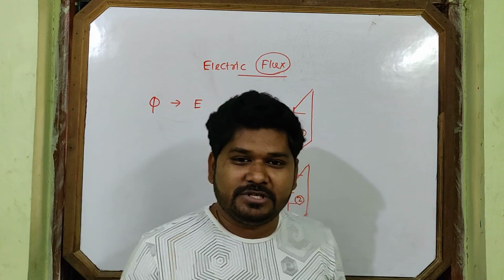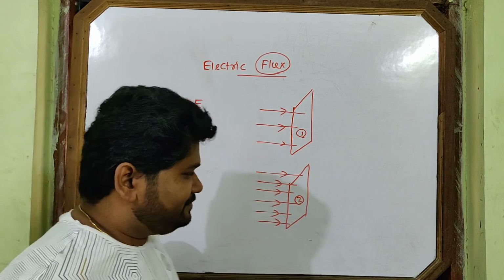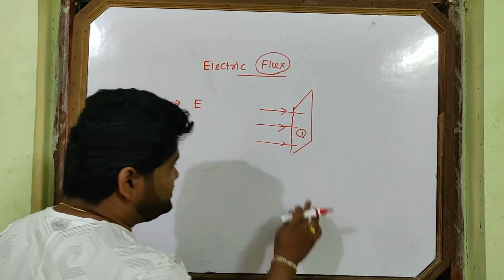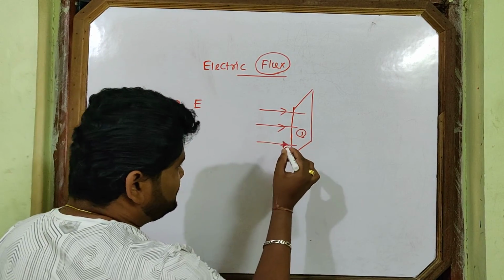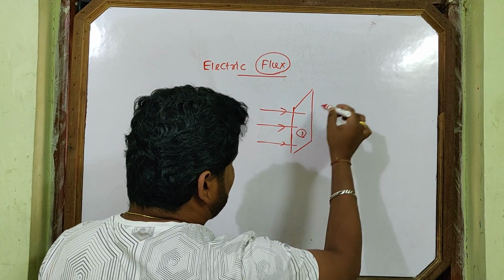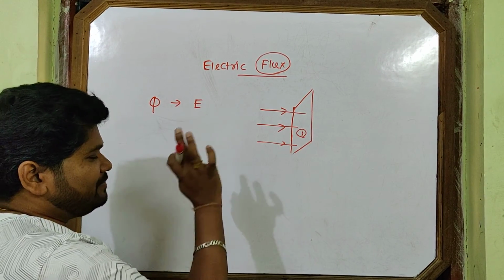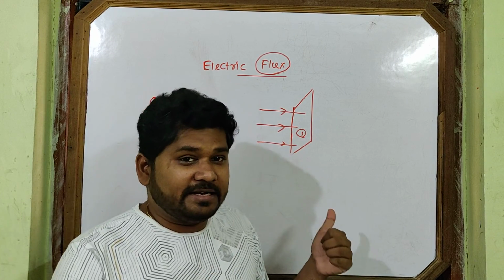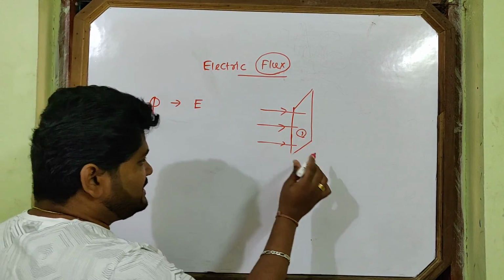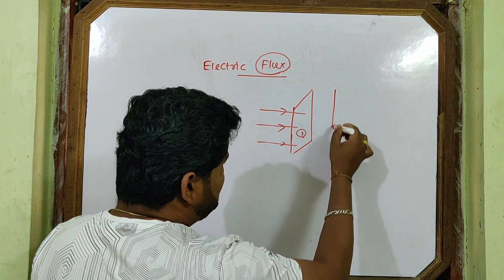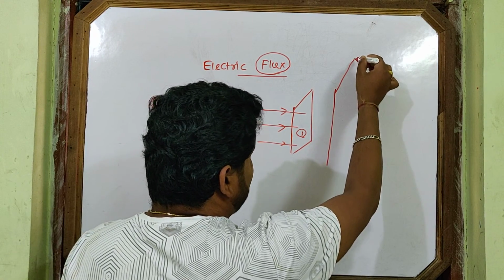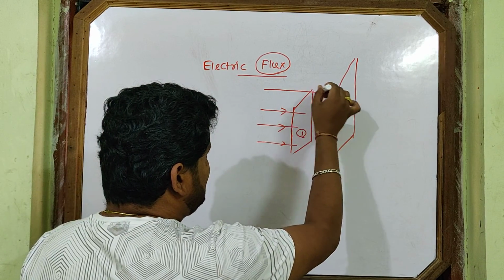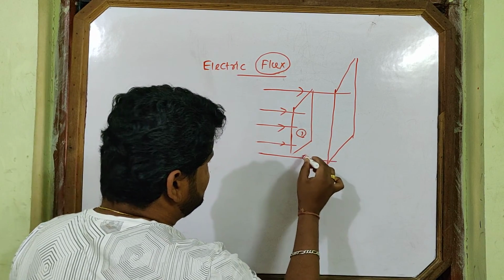Meaning directly proportional. Now I am giving you another situation. See here, this is a surface. Suppose this same surface, you see, this is the crowding of lines of force. I am not disturbing the crowding of lines of force. That means I am fixing the electric field intensity. Electric field intensity I fix here. Suppose I make this surface like this. Now you see, I am now making the surface like this.